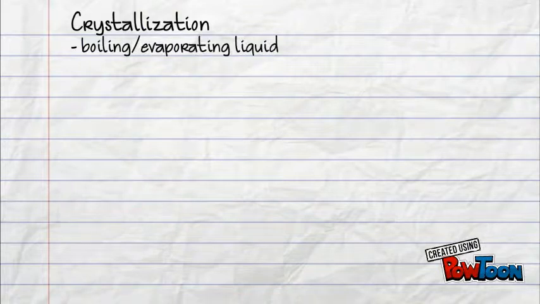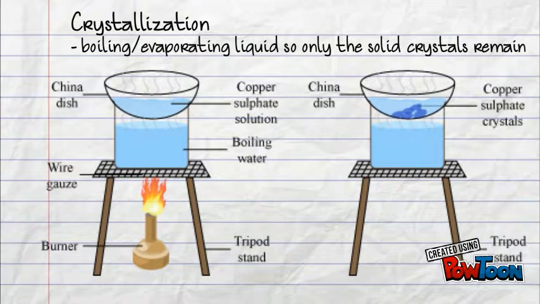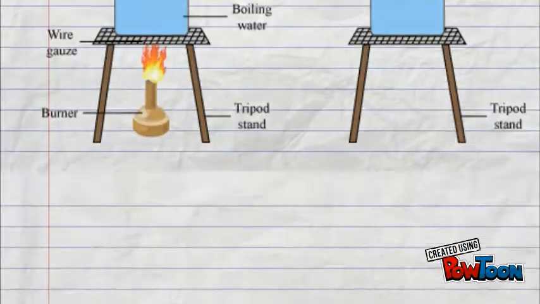Crystallization, we use boiling or evaporating the liquid so that only the solid crystals remain. So on the left, we have a copper sulfate solution and we are heating that up to where the water evaporates. And so on the right, you can see as the water evaporates, the copper sulfate crystals begin to appear.